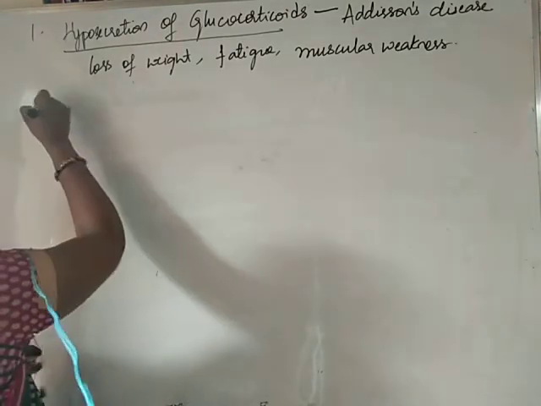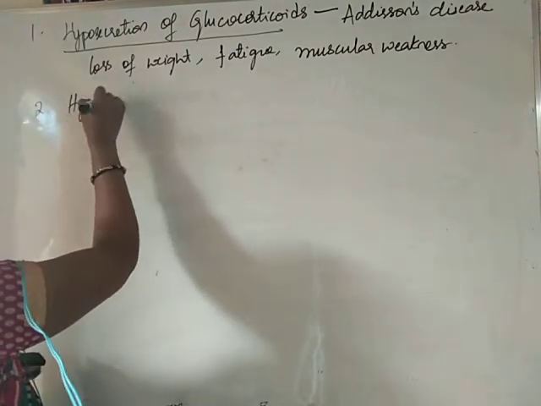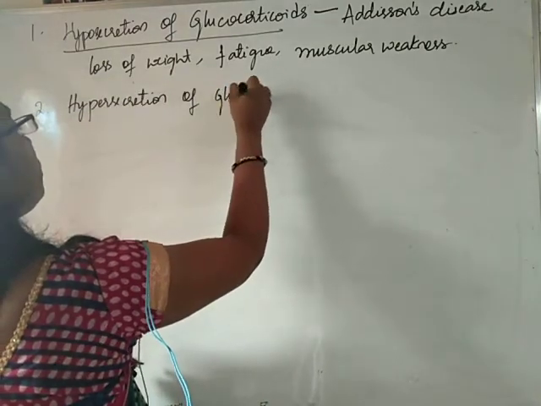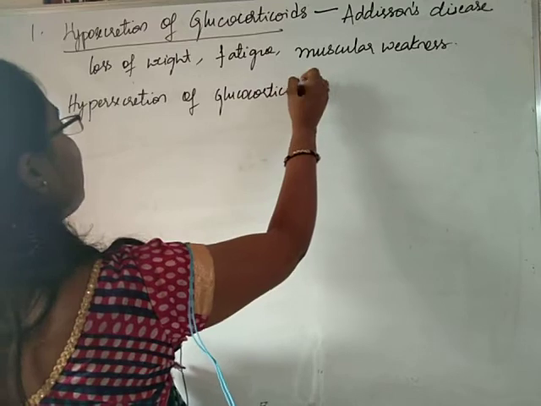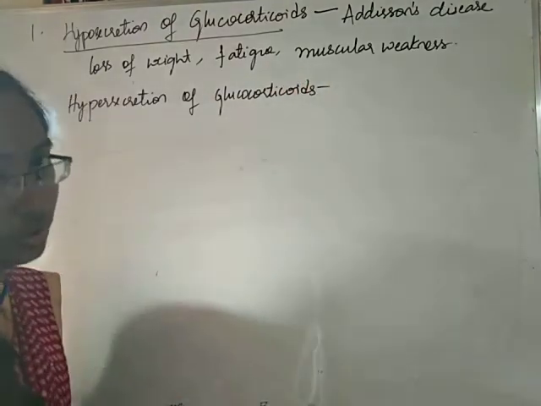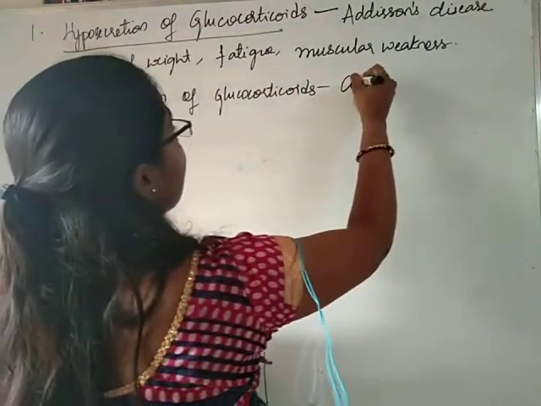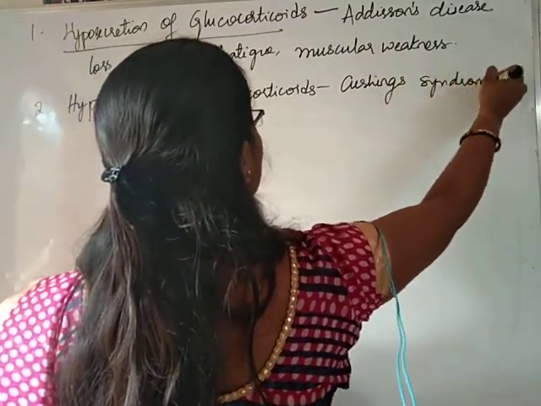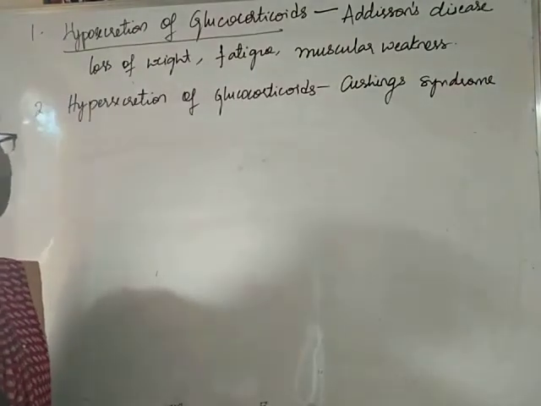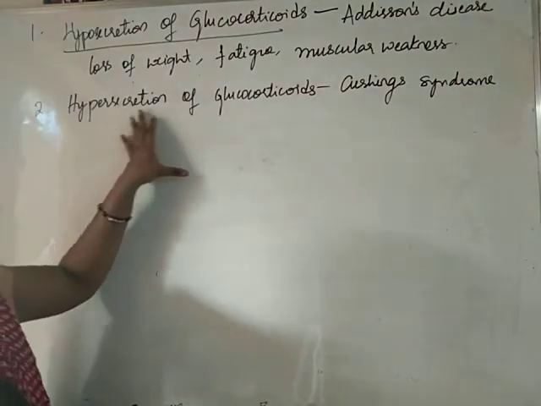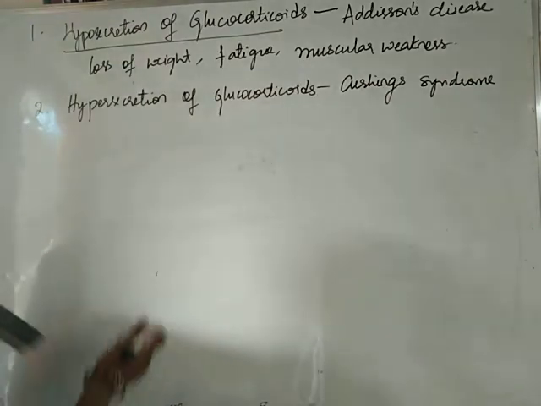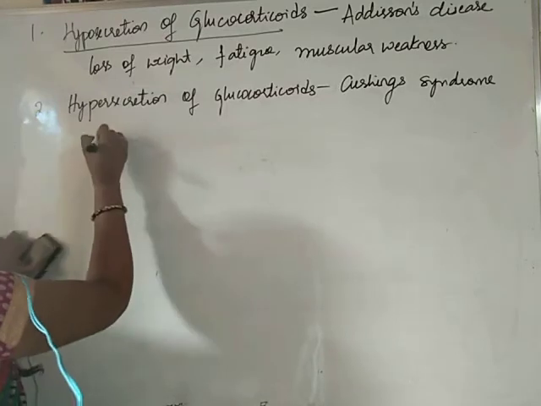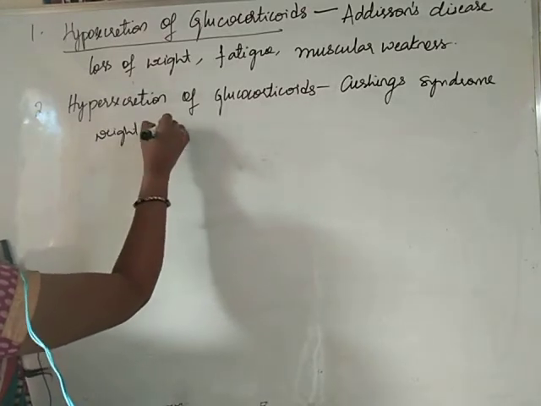Okay, then if it is hypersecretion of glucocorticoids, that means during oversecretion of glucocorticoids, it will result in Cushing's syndrome. During Cushing's syndrome, because of hypersecretion of glucocorticoids, there will be weight gain, there will be a lot of weight gain.